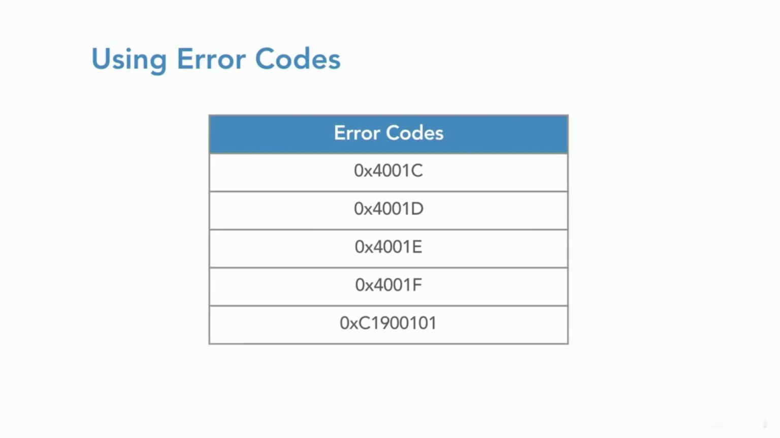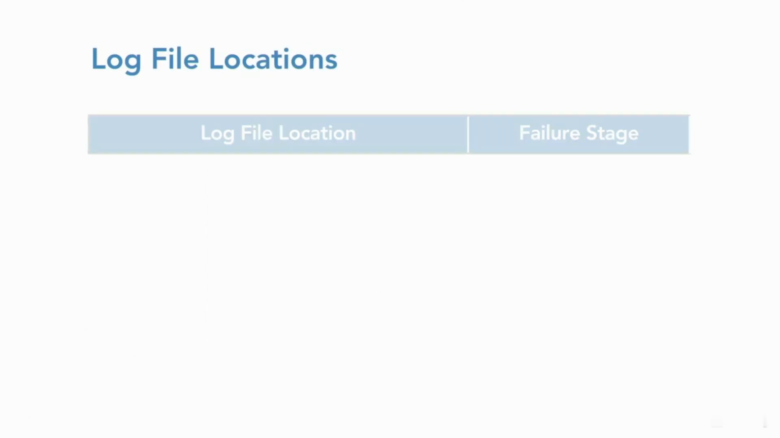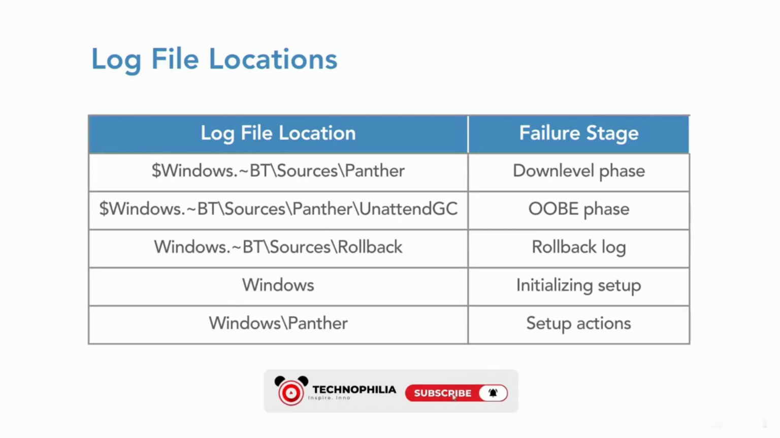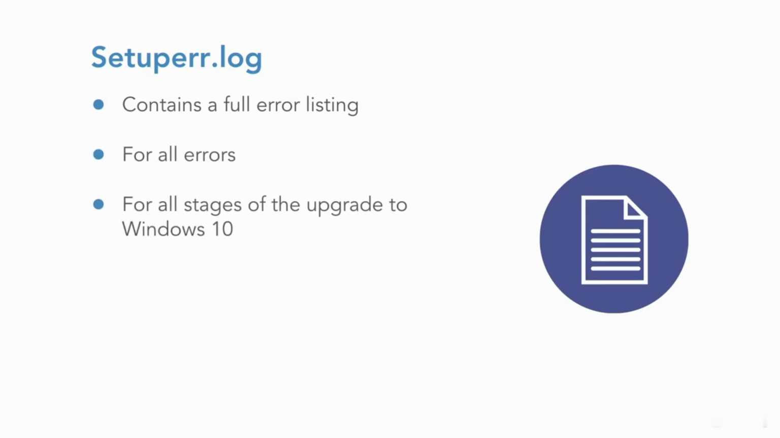A list of the specific error codes that relate to the entries made in the SetupACT logs are shown in the table. You should also know that the SetupACT log will be stored in different locations, and these depend upon the upgrade stage at which the process fails. The table on screen lists the various log file locations and the corresponding failure stage. The other key log file is the SetupError log, and this contains a full, complete error listing of all issues encountered at all stages of the upgrade to Windows 10.